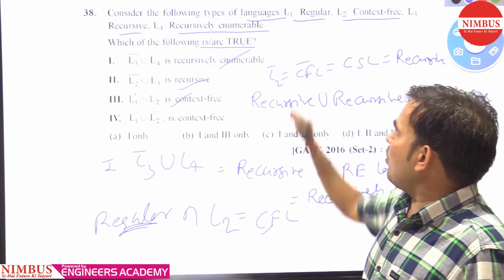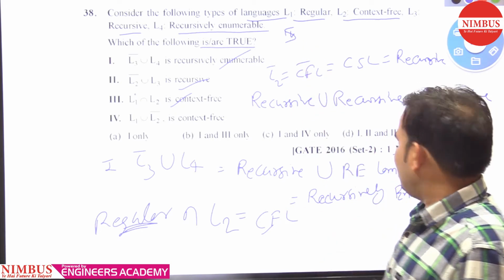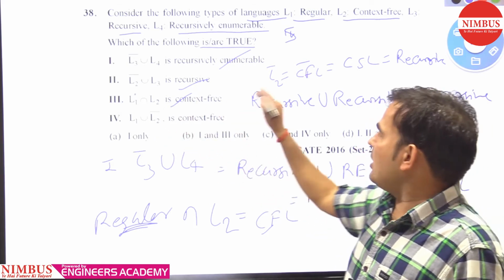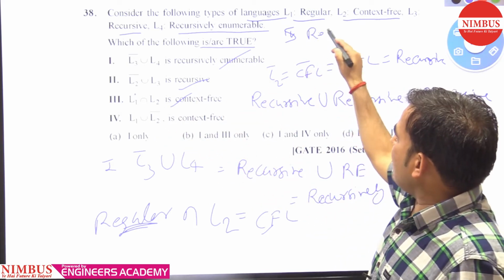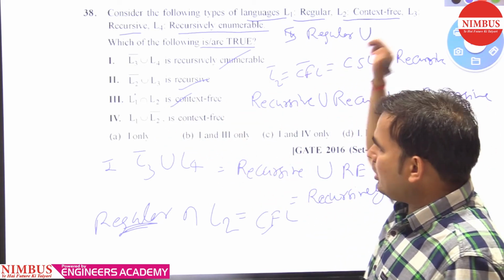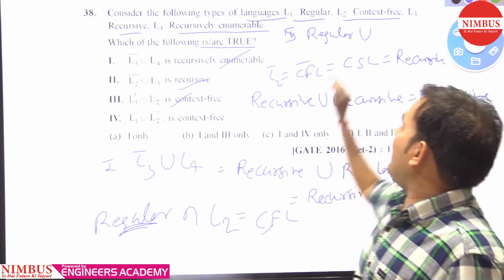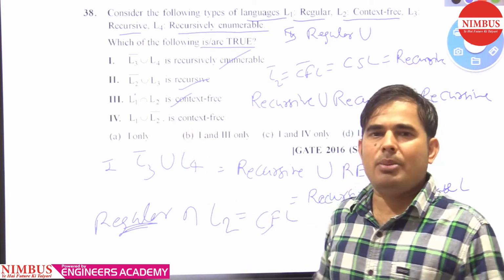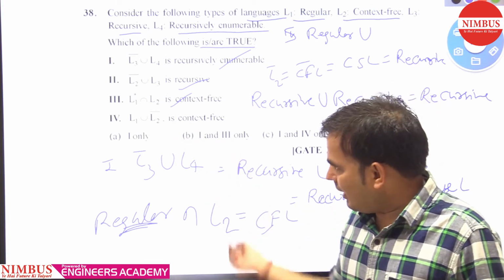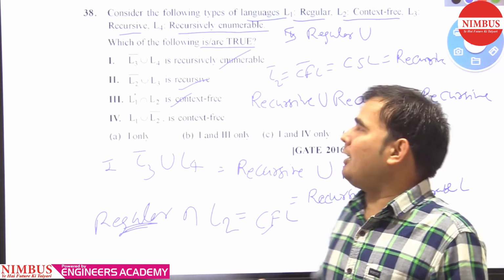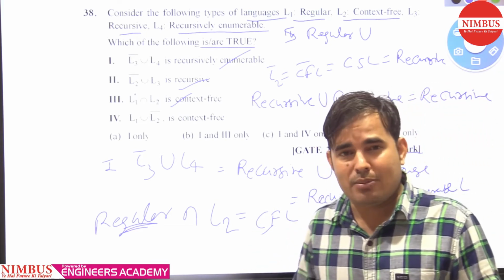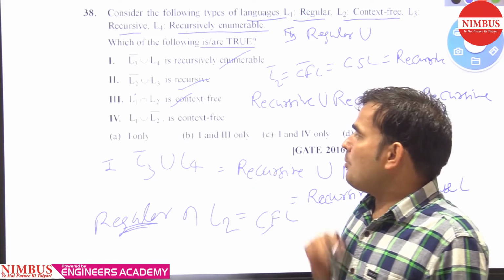Check the fourth statement. L1 is regular, union L2 complement. L2 is context free, and as I told you, L2 complement is not context free, because context free languages are not closed under complement.